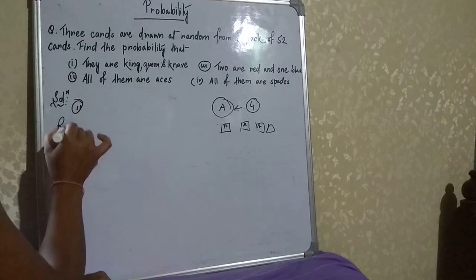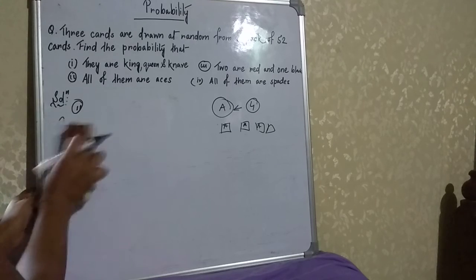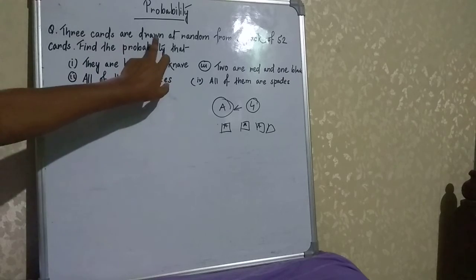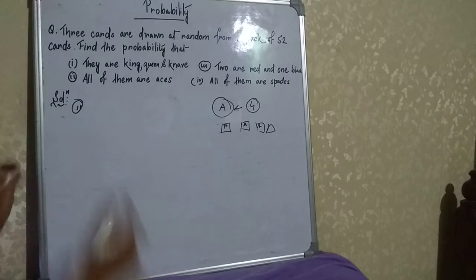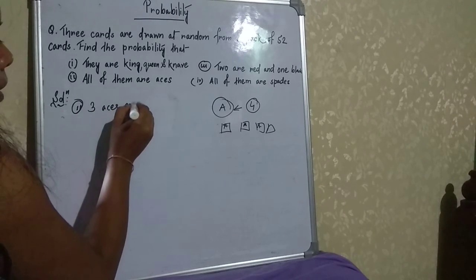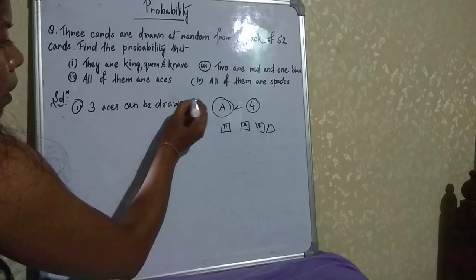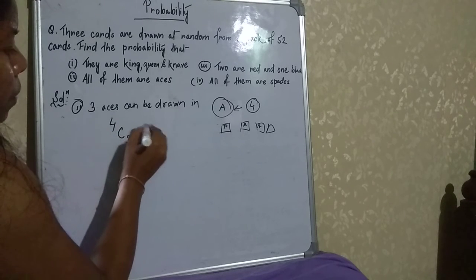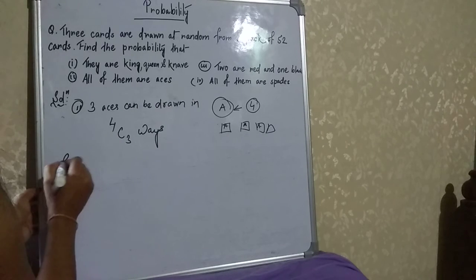Here the required probability, you can write it like this. If all of them are aces, we are drawing only 3 cards, so all three have to come from the aces. So you can write here: 3 aces can be drawn in 4C3 ways. Clear? 4C3 ways. Therefore, required probability